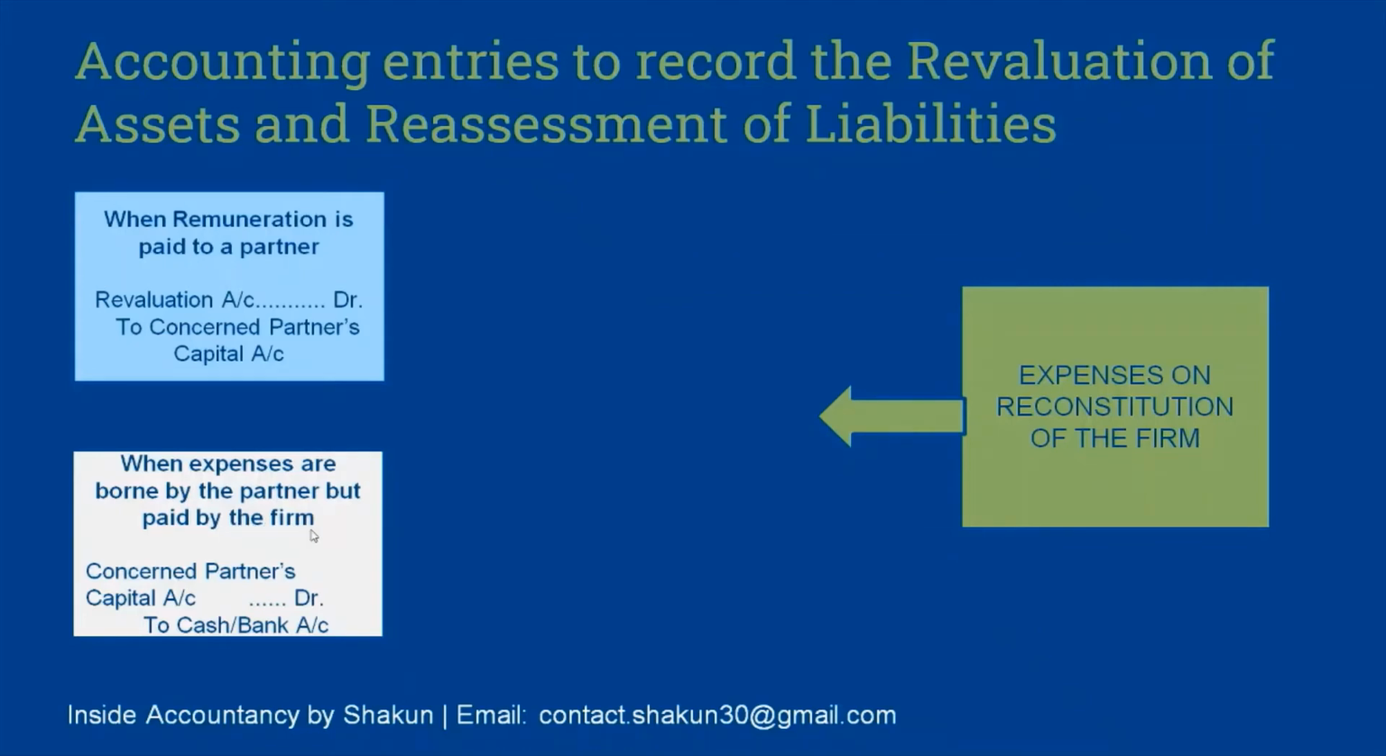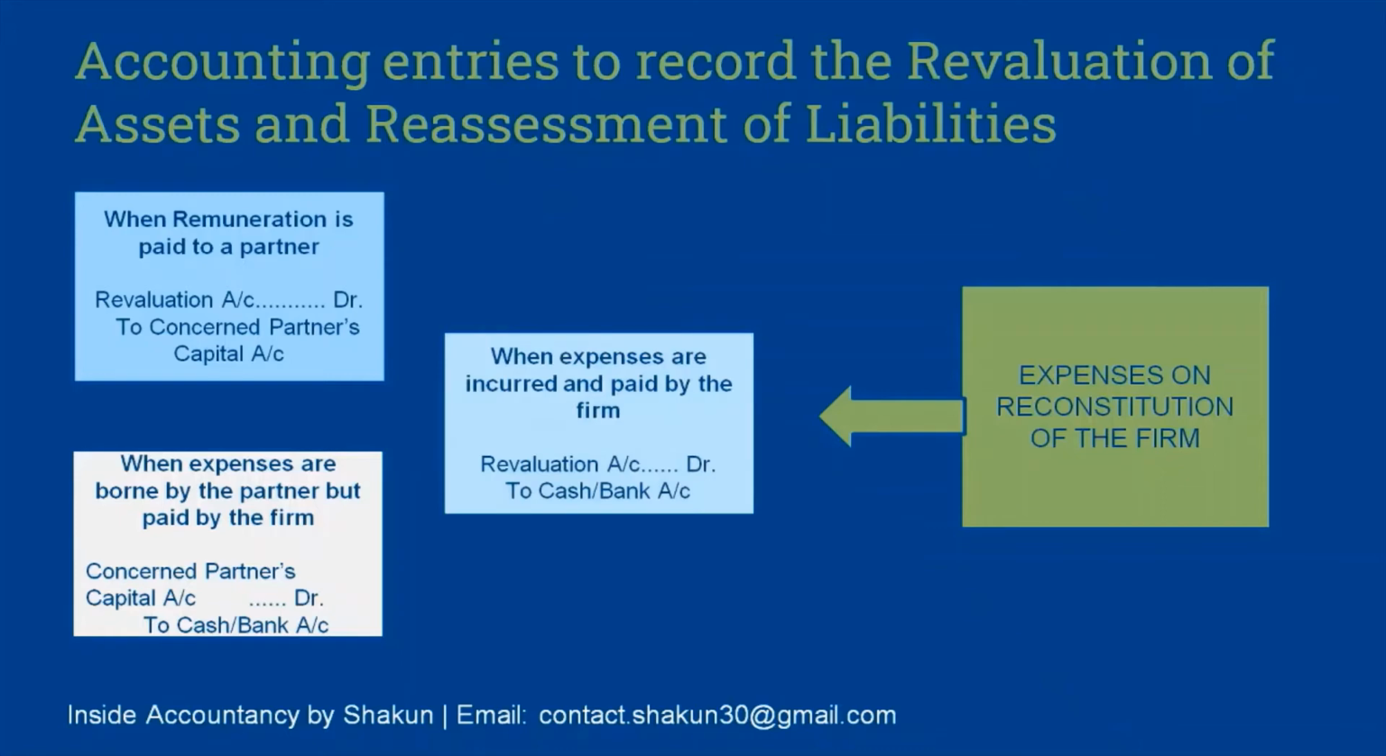So if the firm pays any kind of expenses, they may be paid out of cash or bank. That is why the concerned partner's capital account is debited because the partner is bearing the expenses, and cash in bank is credited because it is paid by the firm. So remember, the person who bears is debited and the person who pays is credited.